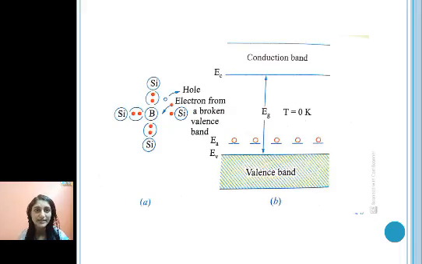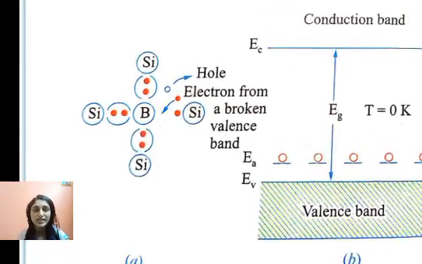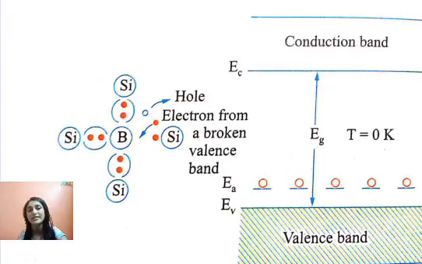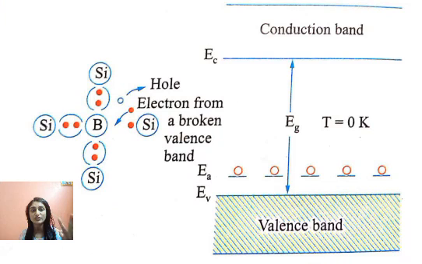So let us look at this figure. In here, instead of phosphorus, now what we have added is boron. Boron is a trivalent atom, like boron, aluminium, you can add that. In case of boron, there are 3 electrons in the outermost shell. So these 3 electrons are shared with the 3 neighboring silicon atoms, but with the 4th atom, it cannot share anything because it has only 3 electrons. So there will be a vacancy. That is what is called a hole.